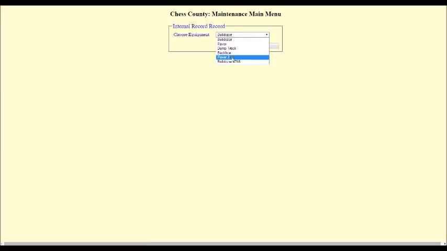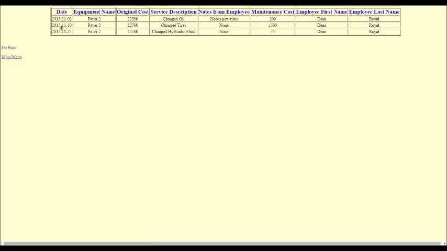It lists all the equipment that's in the database, and we submitted for paver 2. And so we can see that on the 2nd of November, the oil was changed, and that the employee noted it needs new tires, and the maintenance cost was $200. And this is the employee who performed the service. And then we've got paver 2, change tires from this note here, and then on the 25th it changed the hydraulic fluid, and everything else looks good.